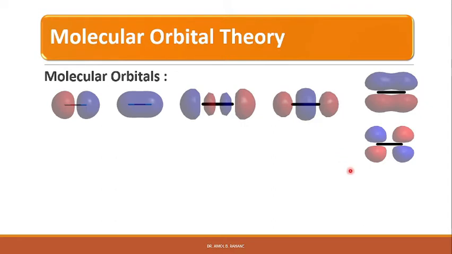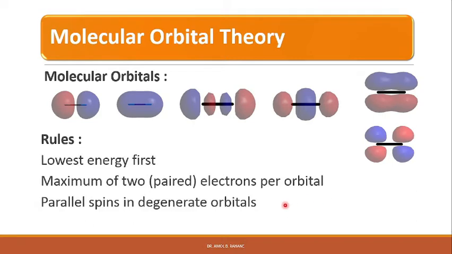The shape and energy of these orbitals is calculated from Schrodinger's equation in terms of the three quantum numbers. Essentially the same rules apply to the molecular orbitals as to the atomic orbitals. That means the lowest energy will be filled first, a maximum of only 2 paired electrons per orbital is allowed, and the electrons will go in parallel spin in degenerate orbitals. That means the three laws, Hund's rule, Aufbau principle and Pauli's exclusion principle, which we have seen in the case of atomic orbitals, are applicable here also.